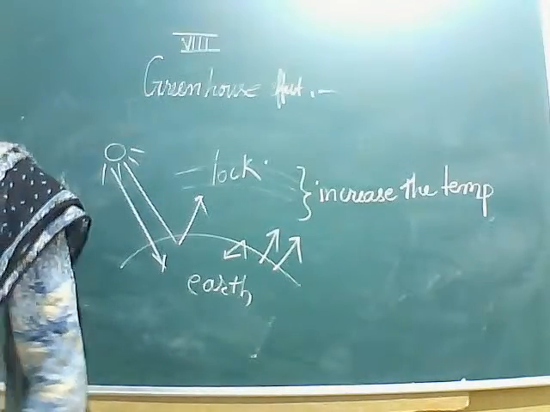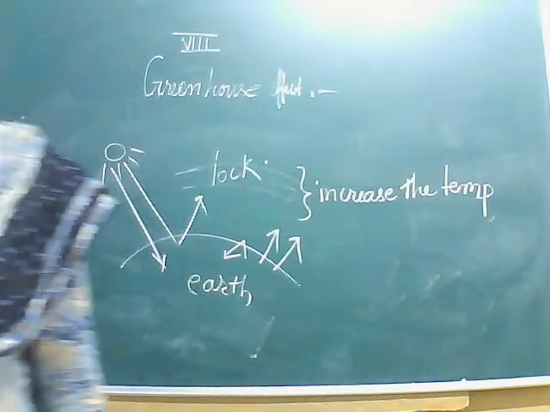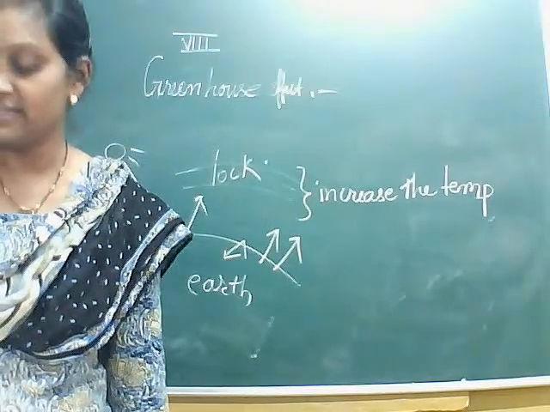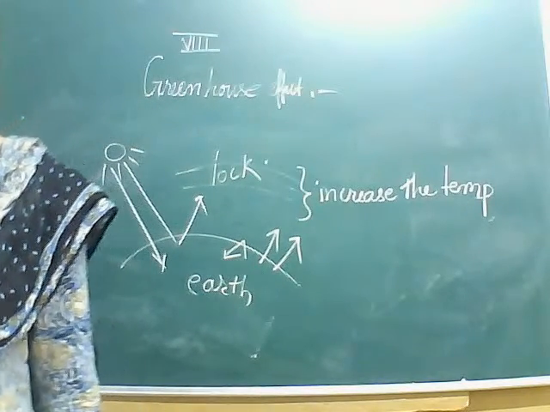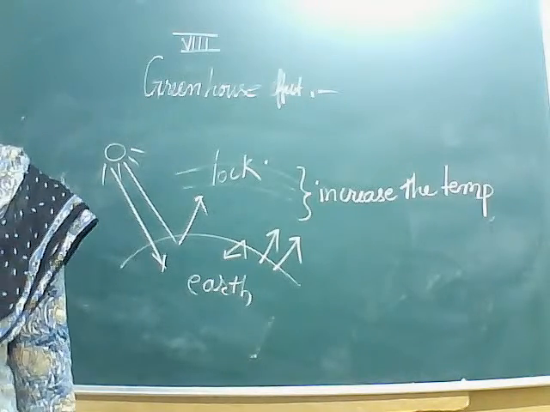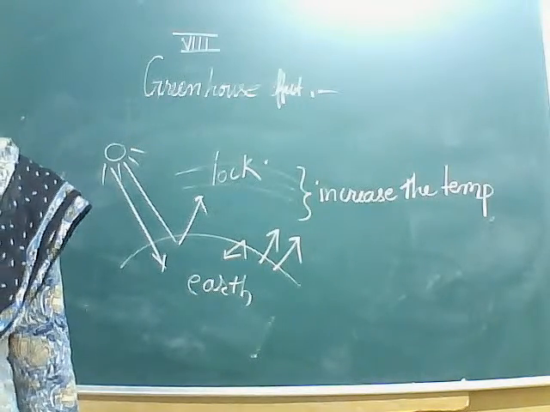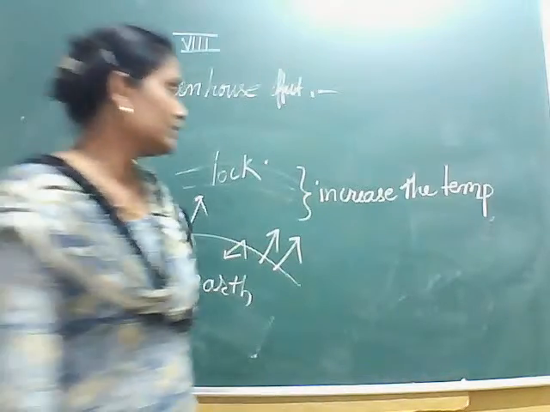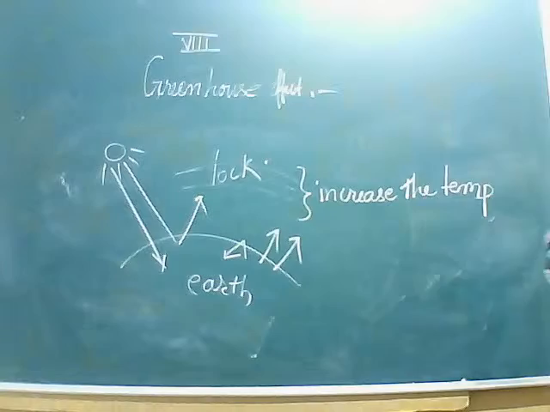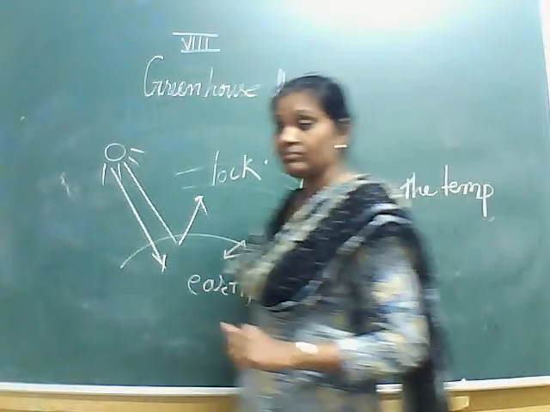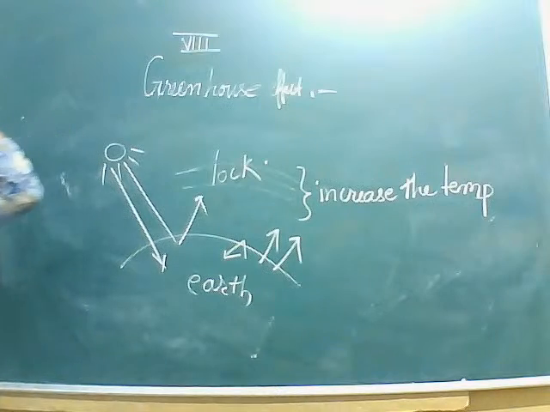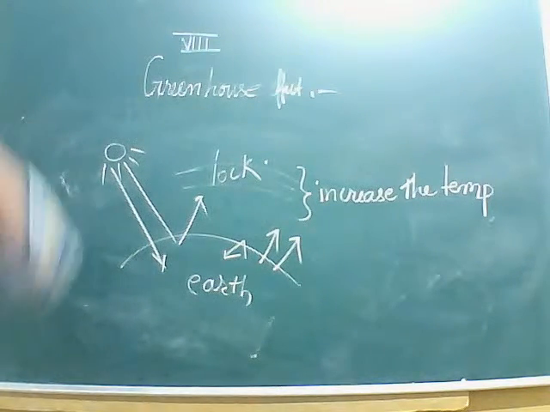So here it is very important for the plants as they use it to synthesize their food and release oxygen. When the concentration of carbon dioxide increases beyond a certain limit, it acts as a pollutant. So here also it is acting like a pollutant. It is making the earth hot, and because of that the temperature of the earth has increased on average.